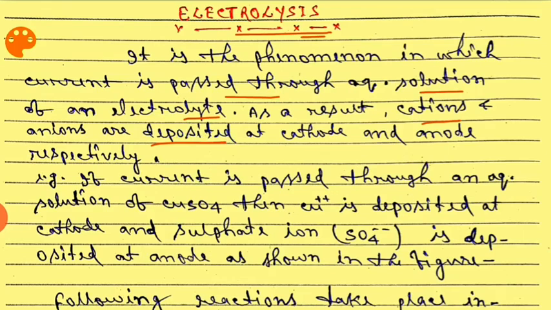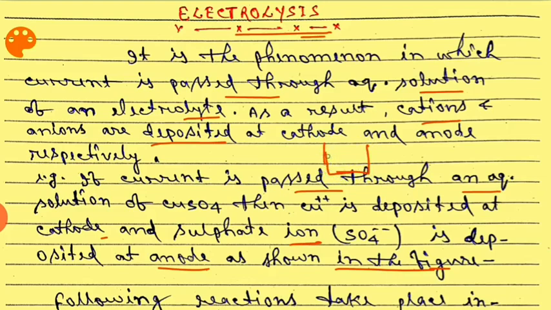For example, if current is passed through an aqueous solution of copper sulfate, then copper ion is deposited at cathode and sulfate ion is deposited at anode, as shown in the figure previously.